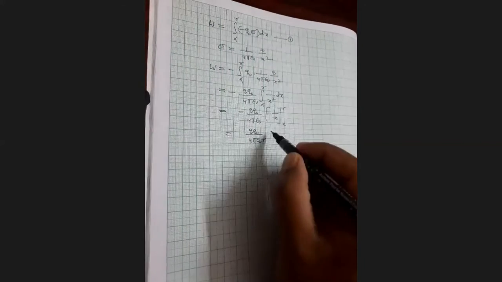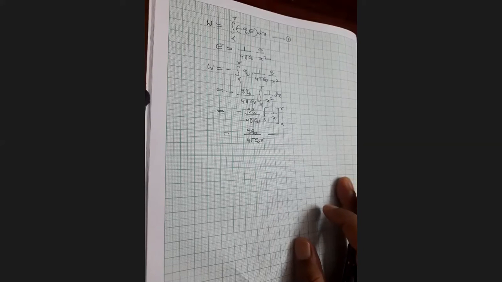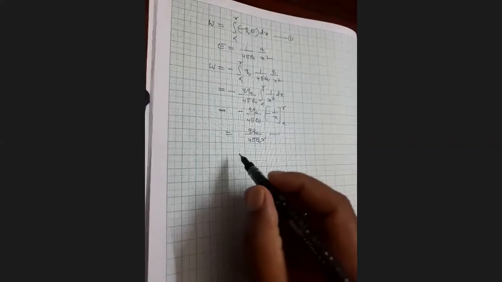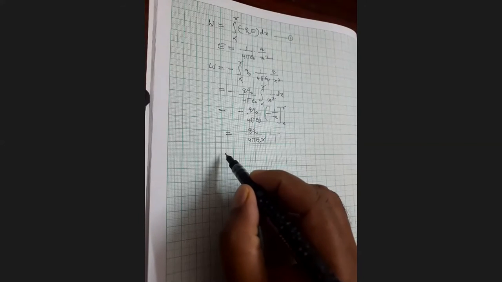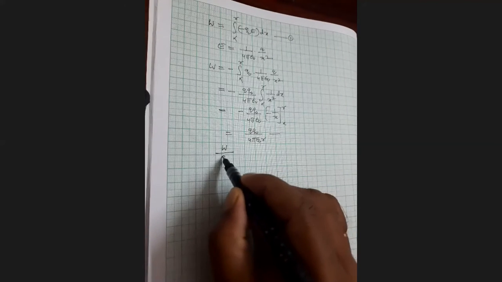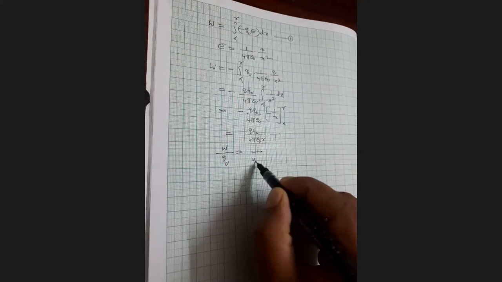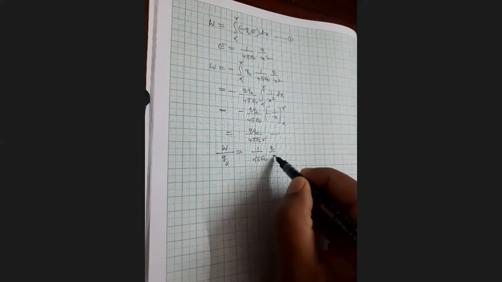So this represents the total work done in displacing the test charge q naught from infinity to a point P. Therefore, the work done in bringing the unit positive charge, that is W by q naught, equals 1 by 4 pi epsilon naught q by r.